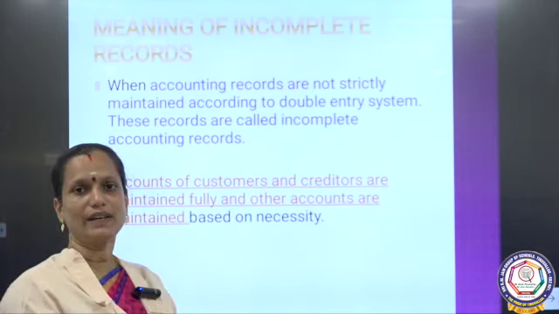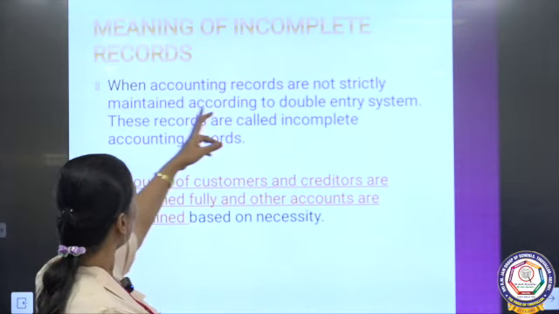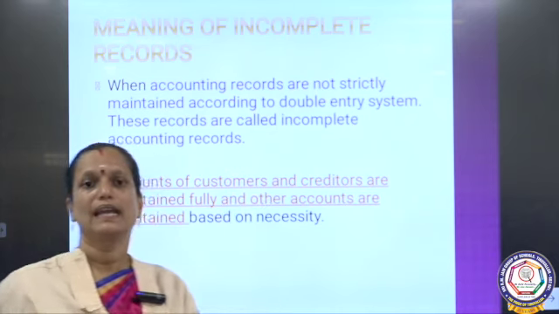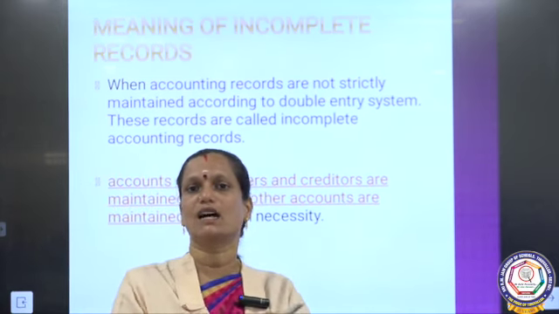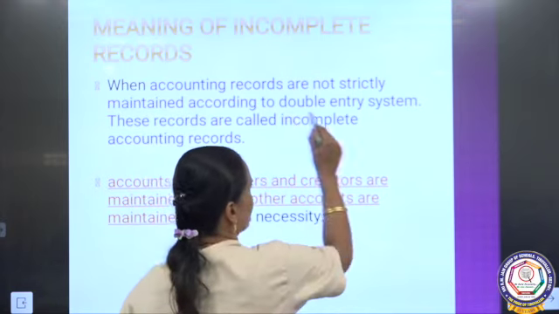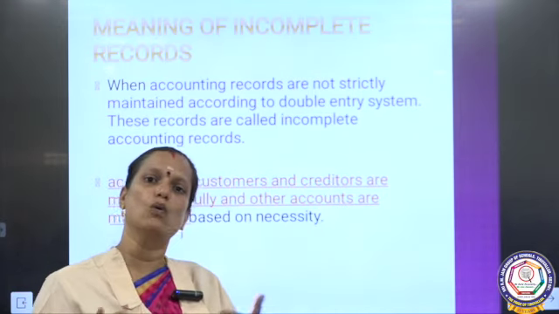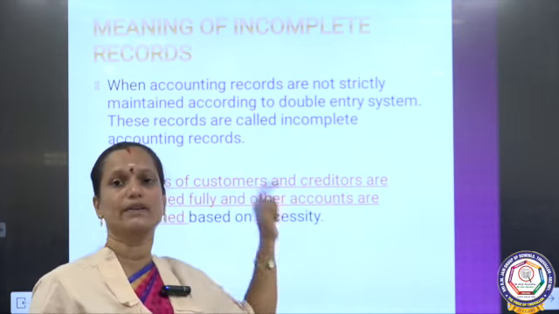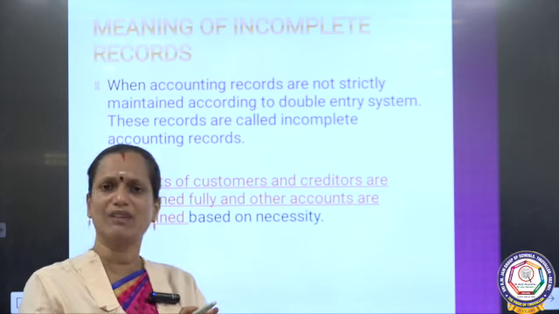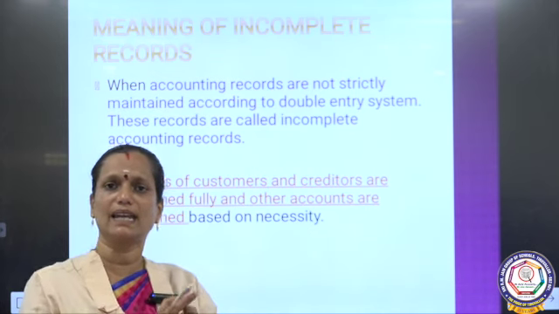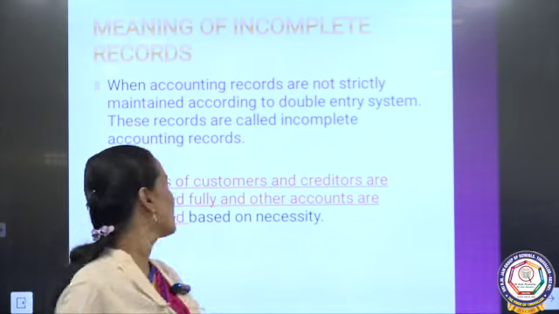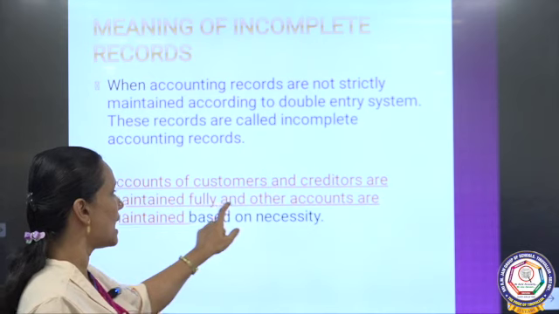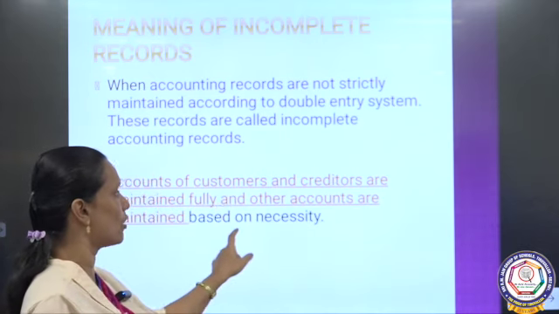What is the meaning of incomplete records? When accounting records are not strictly maintained according to double entry system. In these incomplete records, they are not at all maintaining double entry system. They are following their own records. So, these records are called incomplete accounting records. So, you are not having a proper transaction record. And then accounts of customers and creditors are maintained fully and other accounts are not maintained, based on necessity.